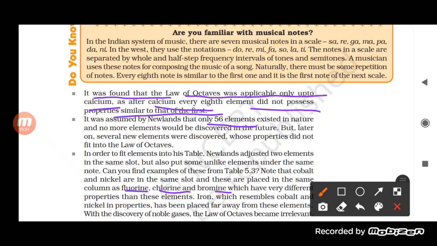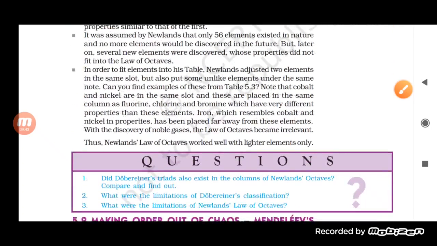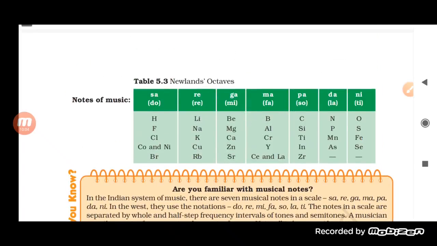Now later on, with the discovery of the noble gases, this law of octaves became irrelevant. Obviously, because when the noble gases were discovered, there was another column for the noble gases, and afterward the eighth element was not going to show the same kind of property as was explained by Newlands.